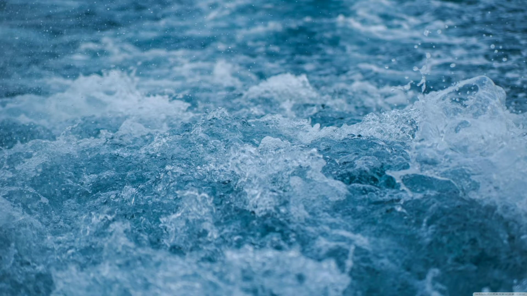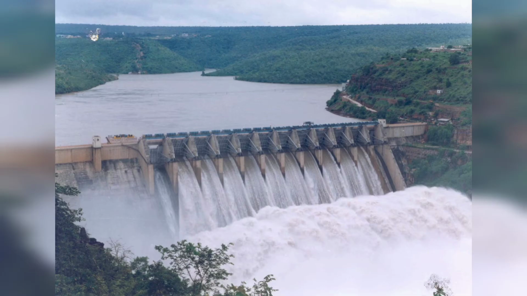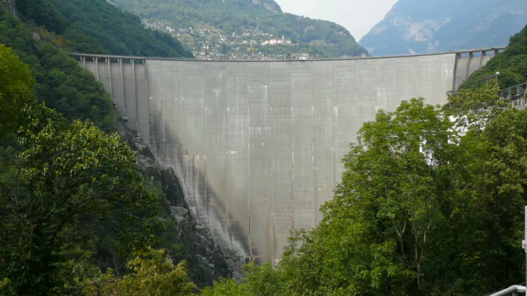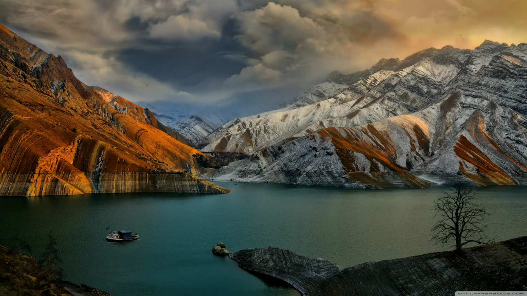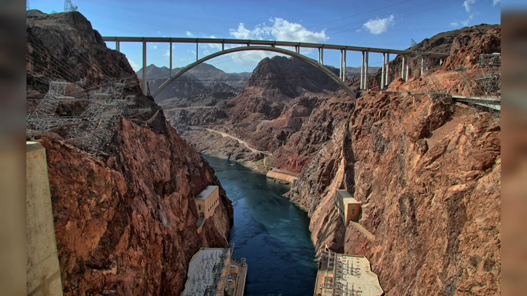Today's topic is factors governing the selection of a particular type of dam. Whenever we decide to construct a dam at a particular place, the first baffling problem which faces us is to choose the kind of dam. Which type will be the most suitable and most economical? Two or three kinds of dams may be technically feasible, but only one of them will be most economical. Various designs and their estimates have to be prepared before selecting one particular type. Various factors which must be thoroughly considered before selecting one particular type of dam are described.